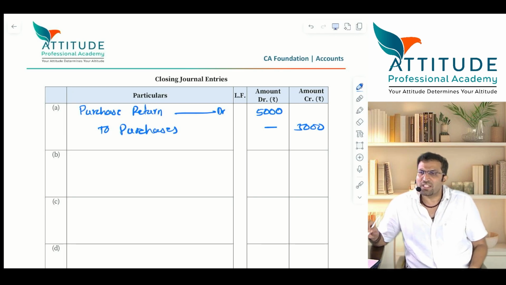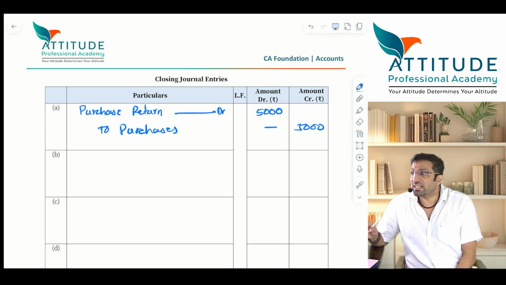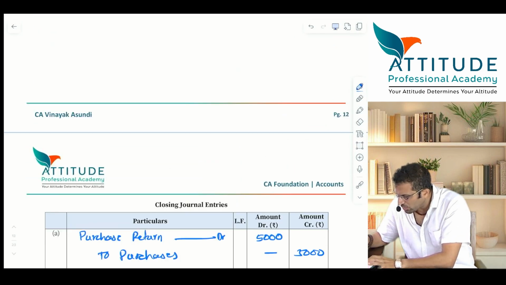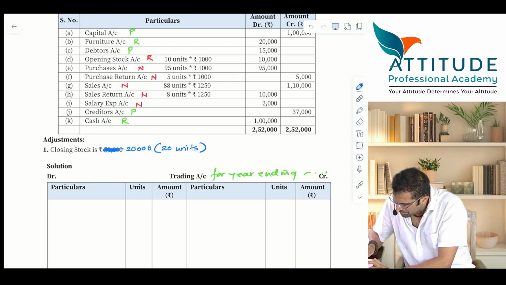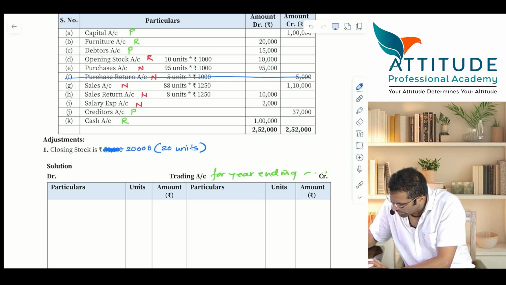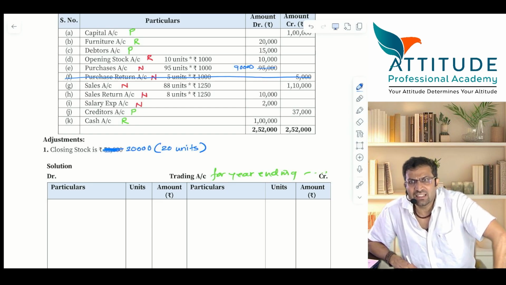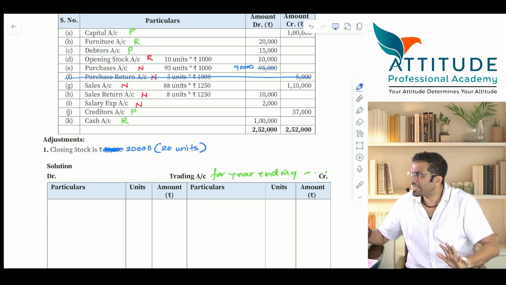Is that clear? Now which account is getting closed? Purchase return is getting closed, not purchase account. Now come down to trial balance. I'll help you out. In the trial balance, I will strike off this. But please tell me, will purchases show 95,000 or 90,000 now? This will not be 95. This will be 90. You don't do anything, you just have to imagine that trial balance now. Understood? Any difficulty? I am done with that particular entry.